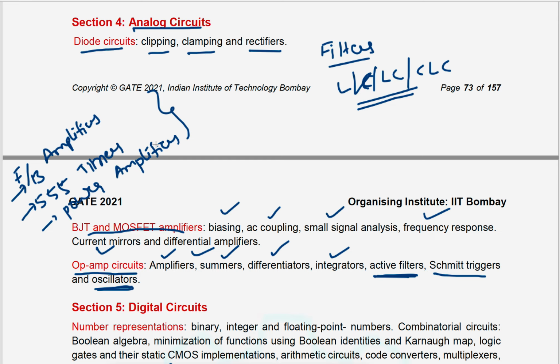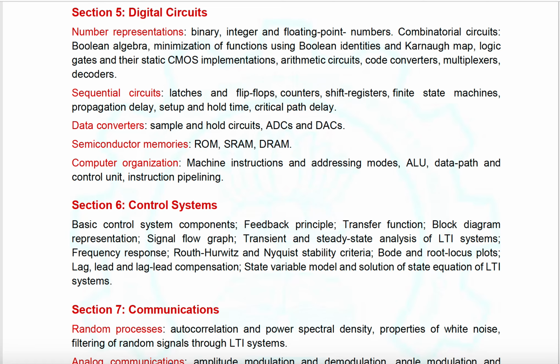So the next subject is digital circuits, right? Okay, so in digital circuits, the number representations are similar to the GATE 2020 paper, and sequential circuits are also the same. Some new terms are mentioned, like propagation delay, setup and hold time, and critical path delay. So nothing changed in sequential circuits. Data converters are also similar to the 2020 paper, and semiconductor memories are also the same.